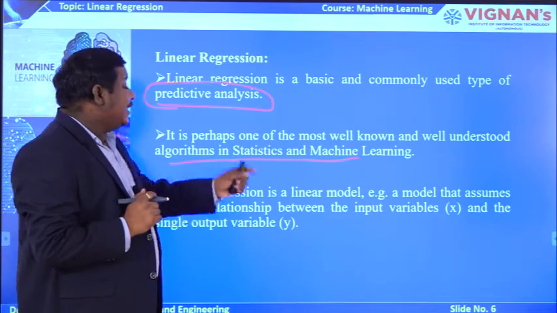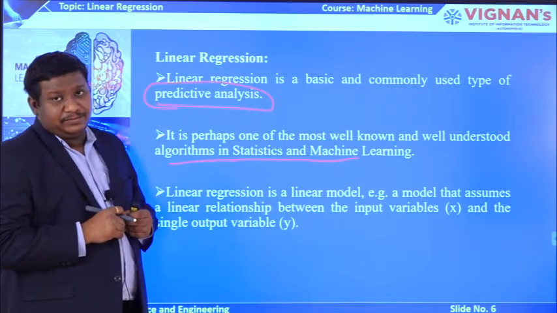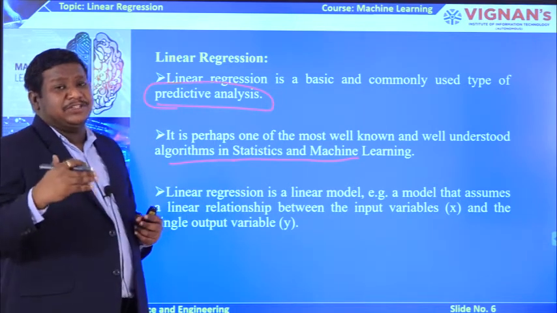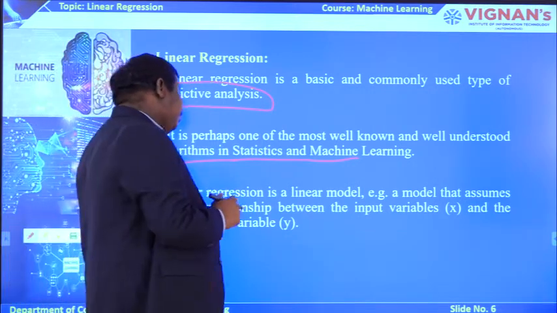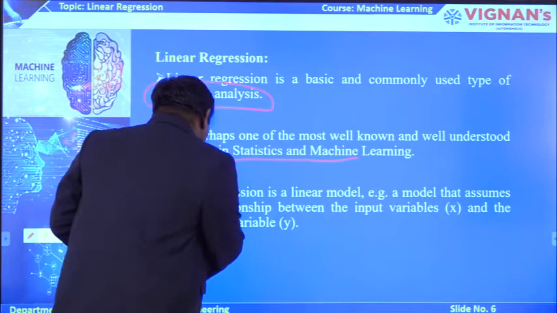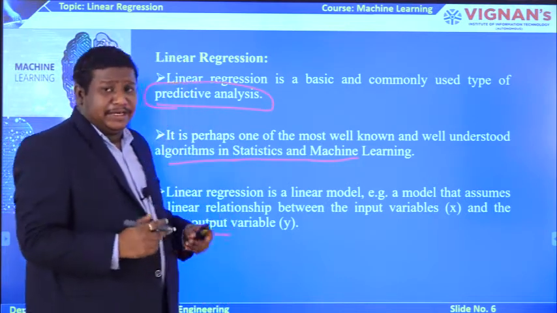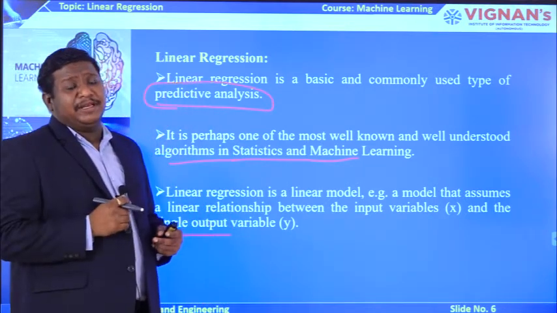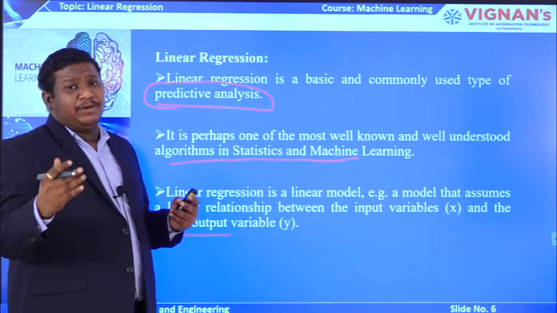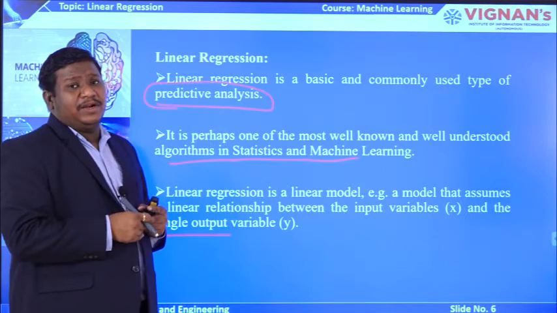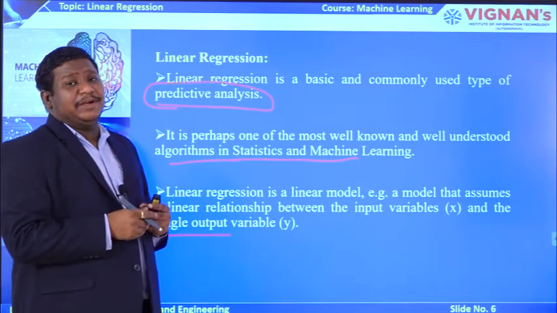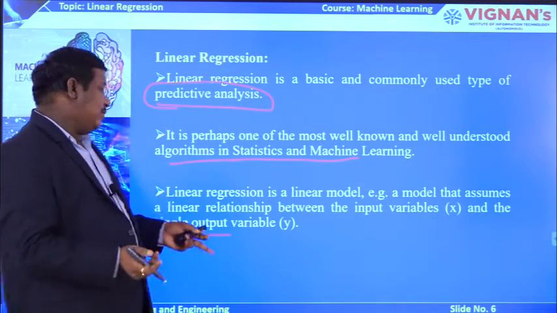Then, linear regression is a linear model. Basically, linear regression is classified into two types: linear regression with a single input variable, and the multiple linear regression model. If you have one input and one output, you can simply take that as a simple linear regression model. And if you have more than one input variable, then you take that as a multiple linear regression model.